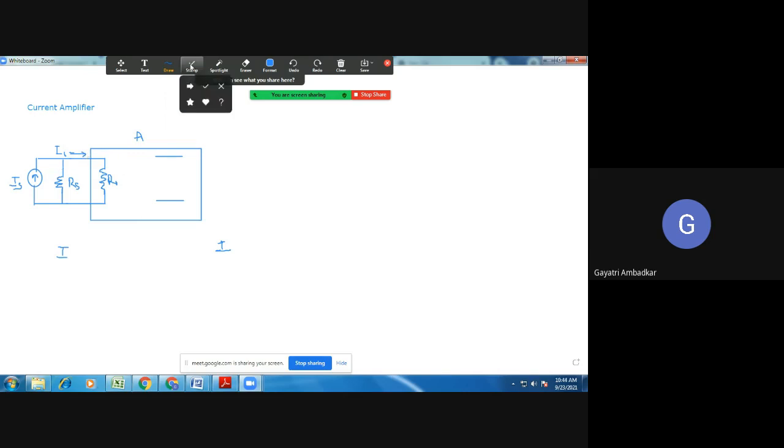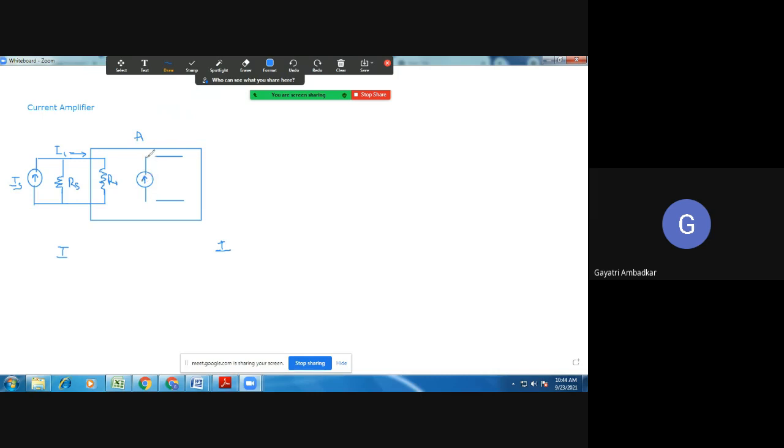Then what is the output available? What will be the output of this amplifier? This is a current amplifier, so what will be the output? Current. So I must show the output as a current source. My output signal is available in the form of current, so I will show it with the help of a current source. Yesterday we learned the voltage amplifier, so that was shown as a voltage source because the output provided by that amplifier was voltage, but now it is current. So I must show a current source here. This is the current source again.